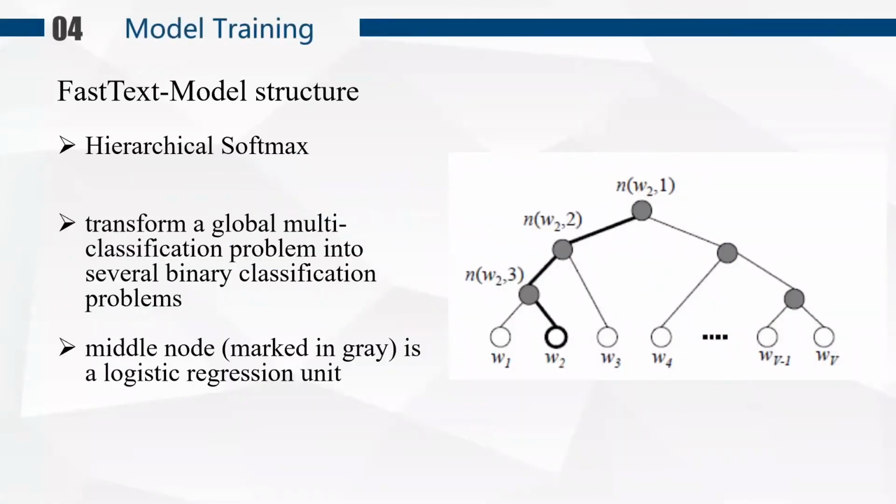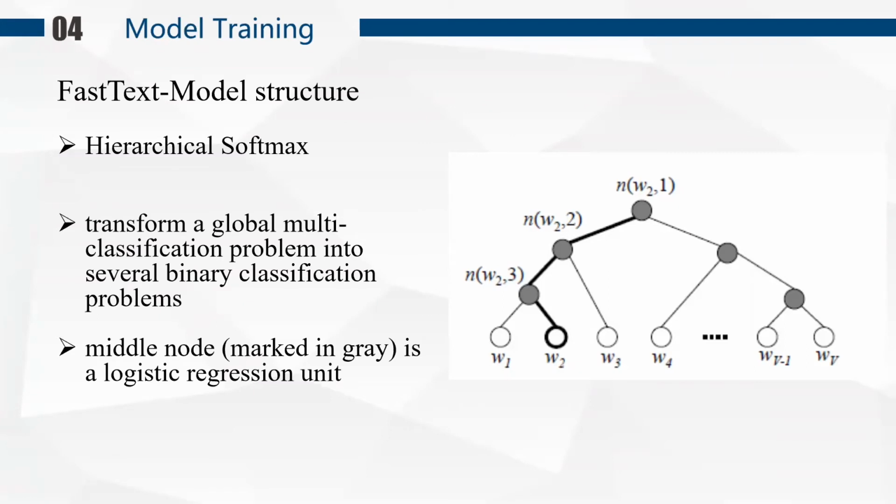We all know that softmax is the generalization of logistic regression to multi-classification tasks. It is often used in the last layer of the neural network. The hierarchical softmax idea is to transform a global multi-classification problem into a series of binary classification problems, which can reduce complexity greatly. We can see in the picture that each middle node marked in gray is a logistic regression unit.